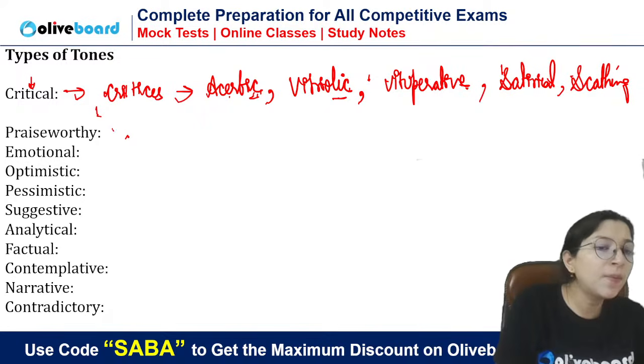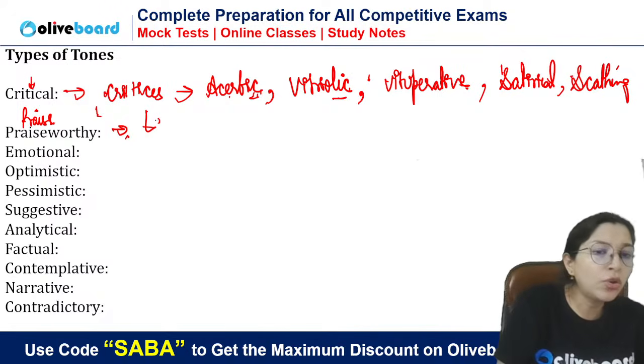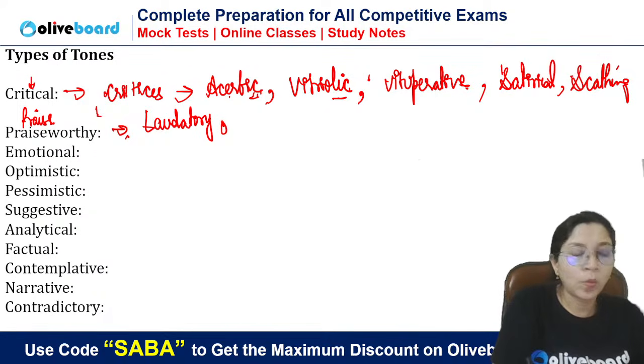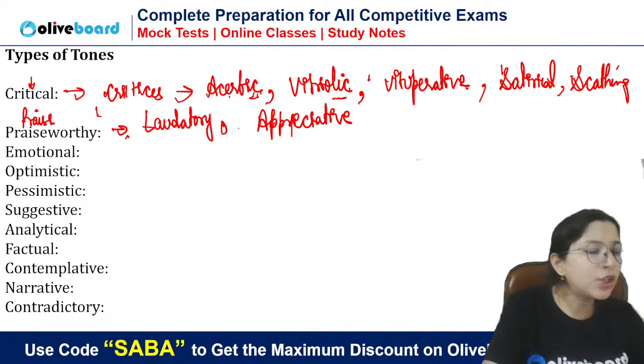If the author is praising somebody, praise is there. So which tone will you use? Tell me. Laudatory. Do you know all the synonyms of laudatory? What else word can you use? Laudatory is the tone. Praiseworthy is the tone. Appreciative. So all these words we will use when the author is praising somebody.